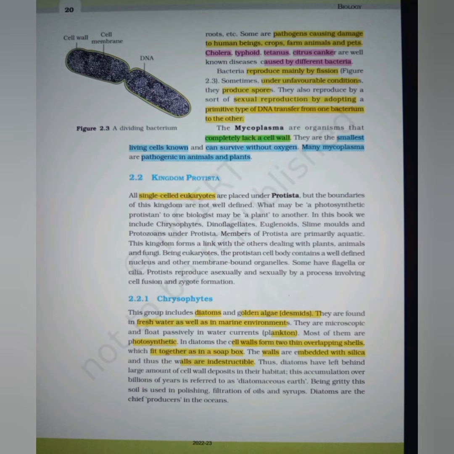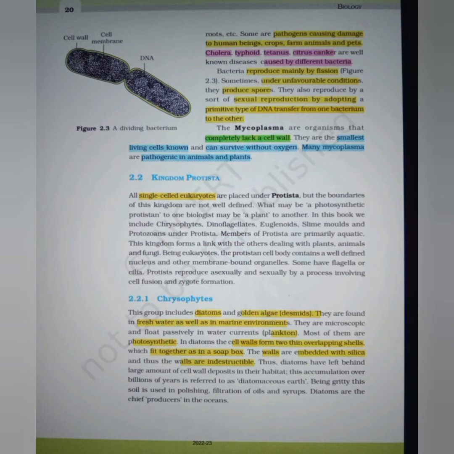Kingdom Protista. All single-celled eukaryotes are placed under Protista, but the boundaries of this kingdom are not well defined. What may be a photosynthetic protist to one biologist may be a plant to another. In this book, members of Protista are primarily aquatic.